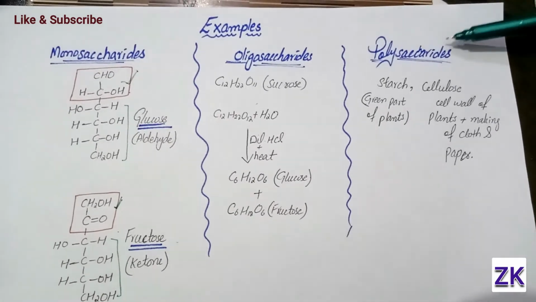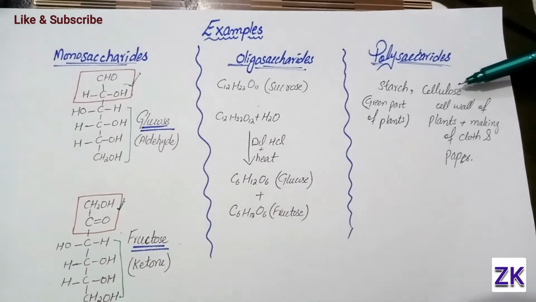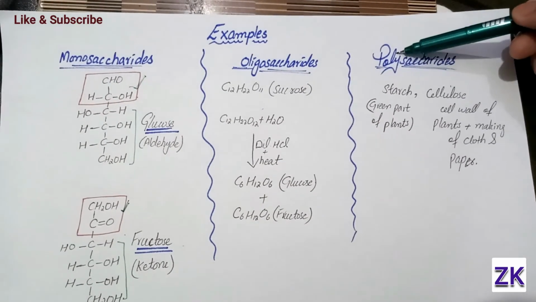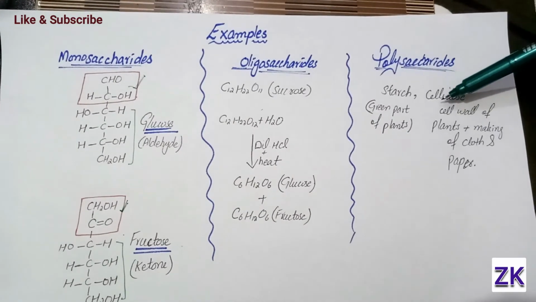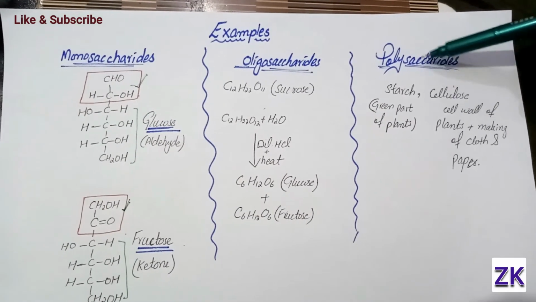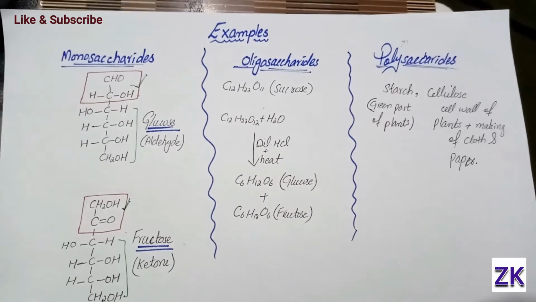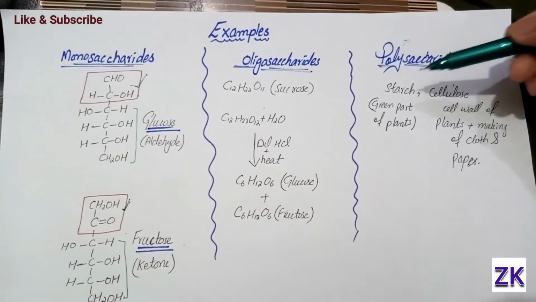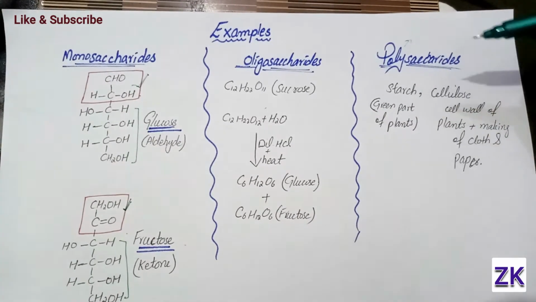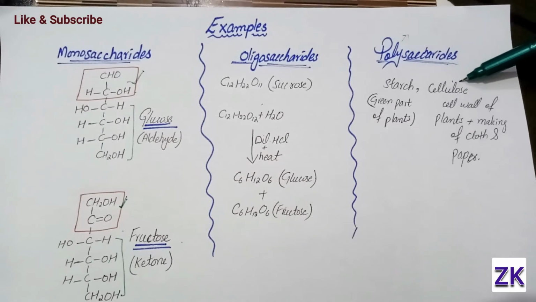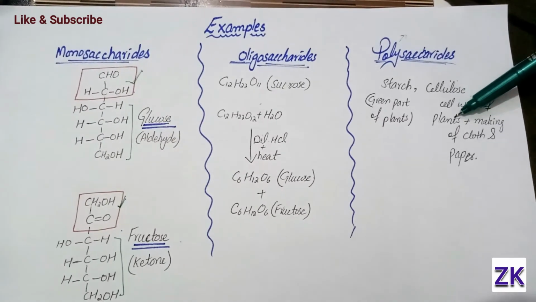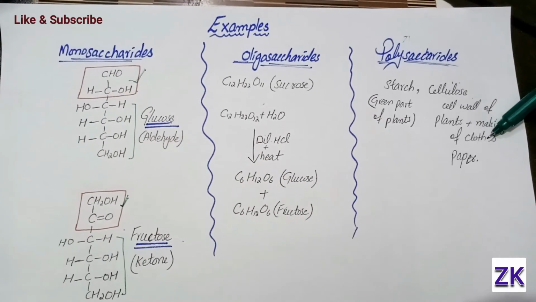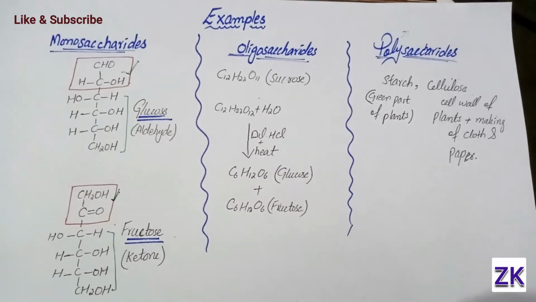Then the last one, polysaccharides. The common examples of polysaccharides are starch and cellulose. Poly means many. When they are hydrolyzed, they give many molecules of monosaccharides. Starch is present in green parts of plants, and cellulose can be found in the cell wall of plants, and cellulose is used in making cloth and making paper.